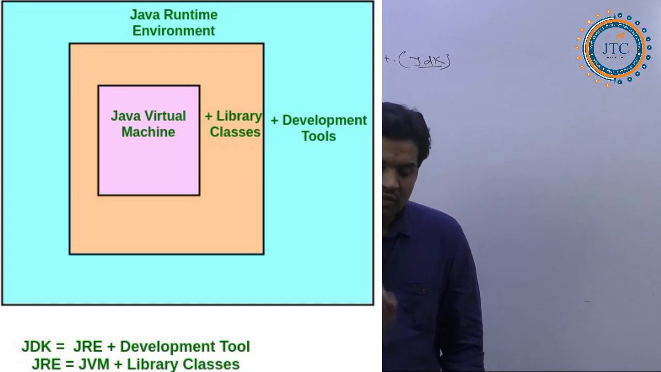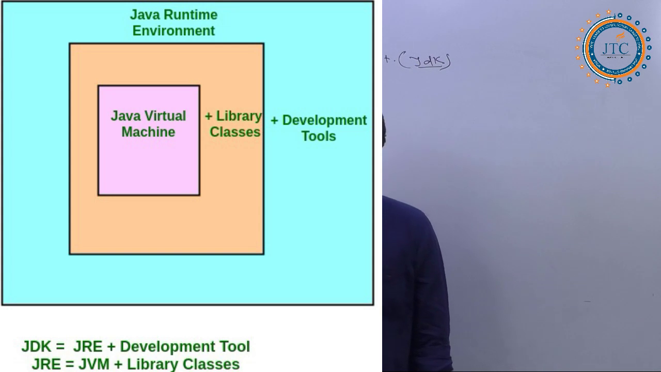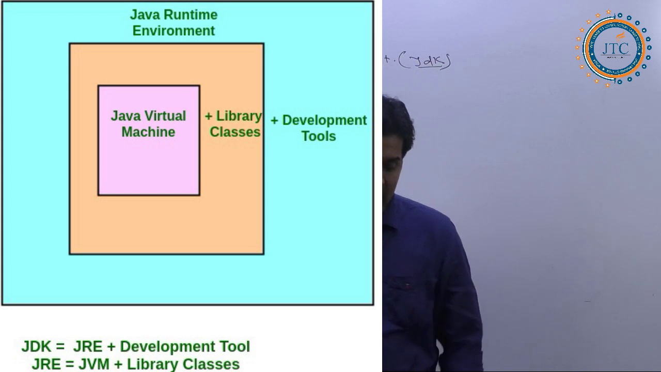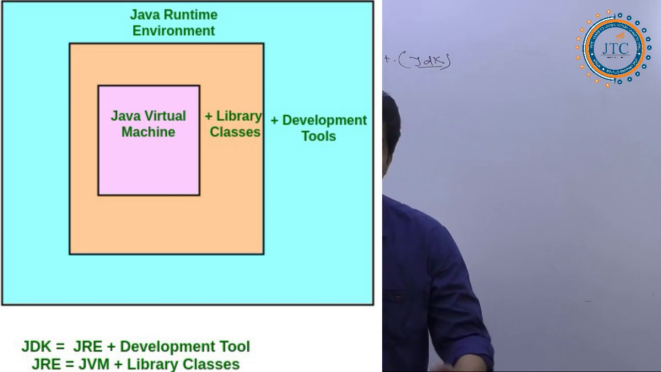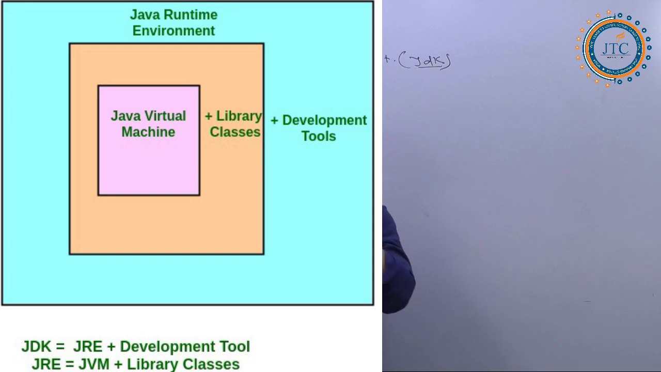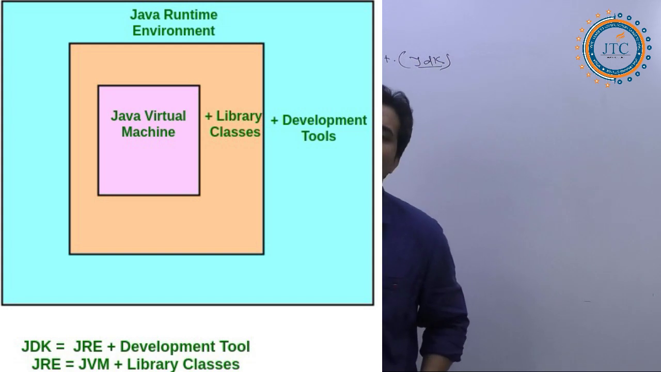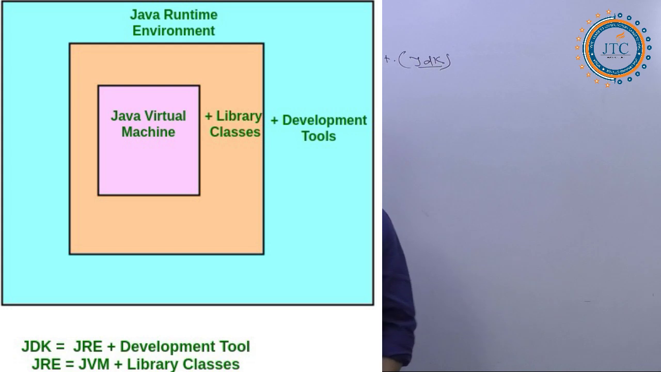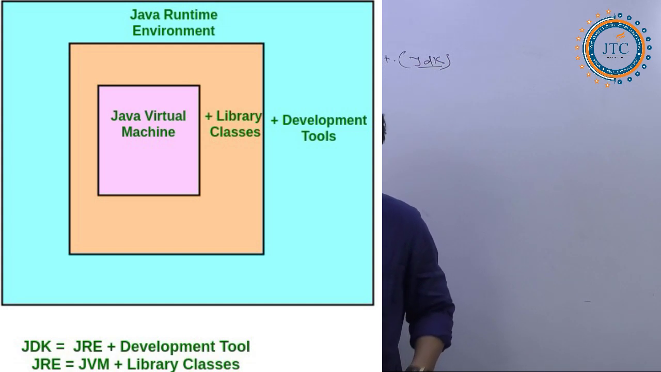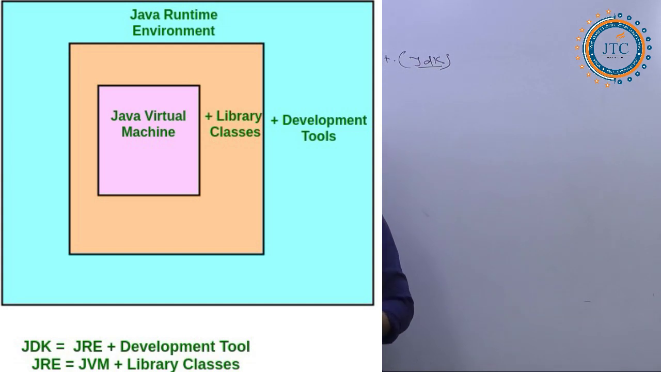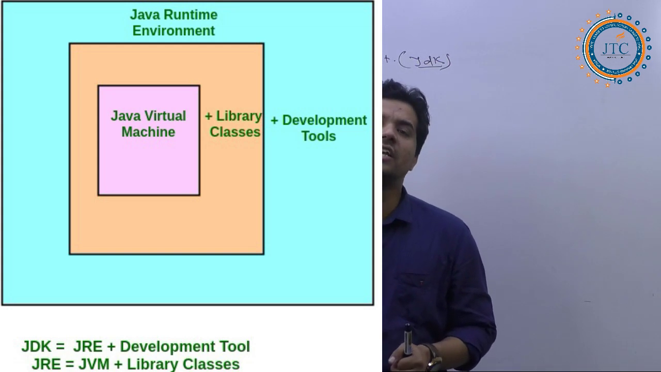So here you see JDK is equal to JRE plus development tools. When we talk about what exactly JRE is, it is the JVM plus libraries, whatever library classes we have. There are many different types of library classes, and we will be talking about them in further classes. In that order you will come to know what exactly all these things are. So I hope you have a clear understanding about the JDK.